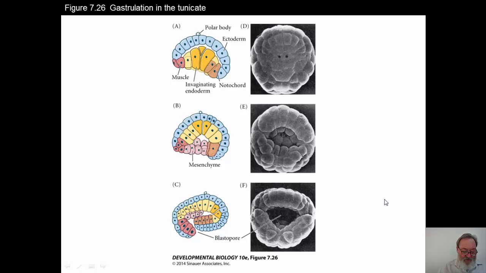If we follow the deuterostome gastrulation in which the blastopore becomes the anus, then during gastrulation, first of all, there's an invagination of the endoderm, as we see in A and D. We then see an involution of the mesoderm, B and E, and in C and F we will see epiboly as well taking place of the ectoderm, now moving to surround the internal organs. The ectodermal cells, after gastrulation, invaginate into dorsal aspects of the embryo and form also a brain and spinal cord.